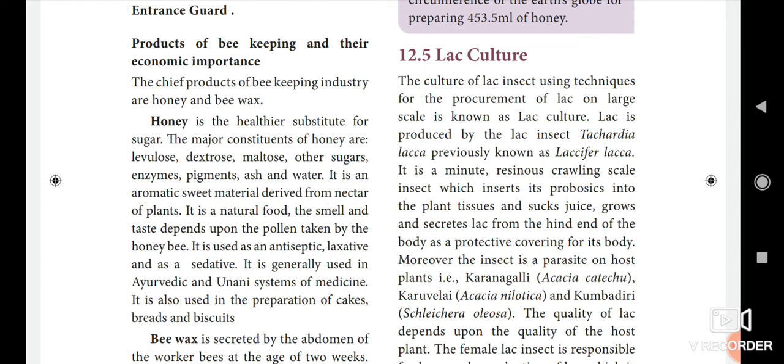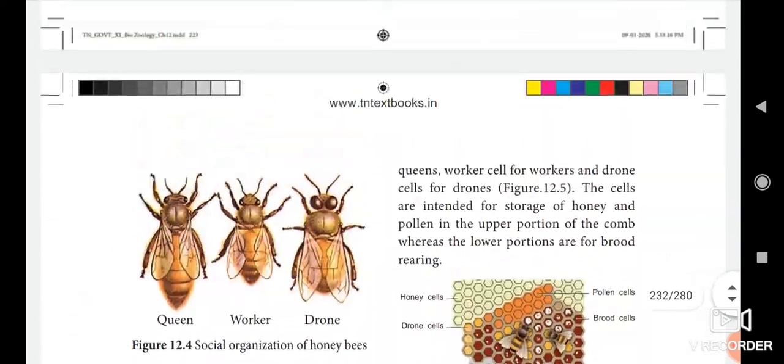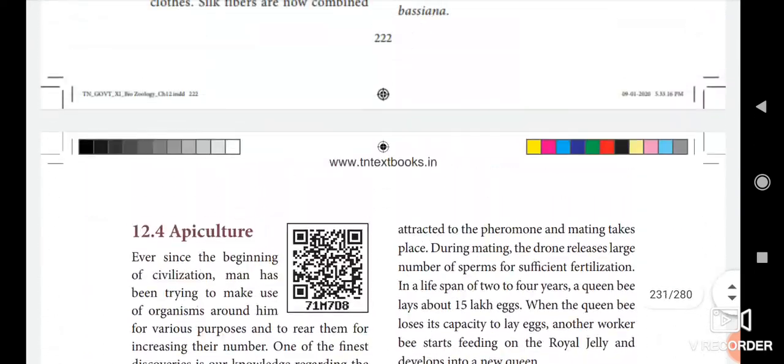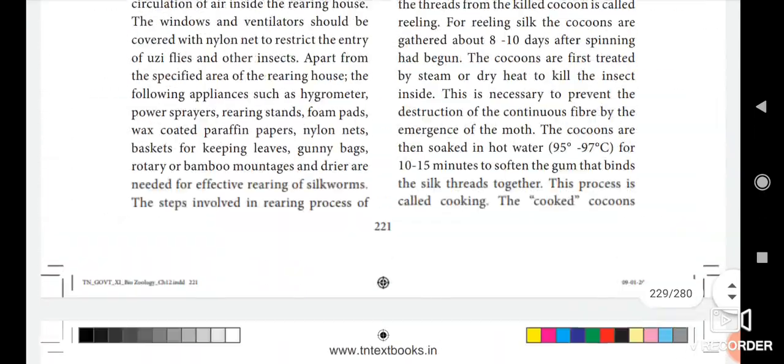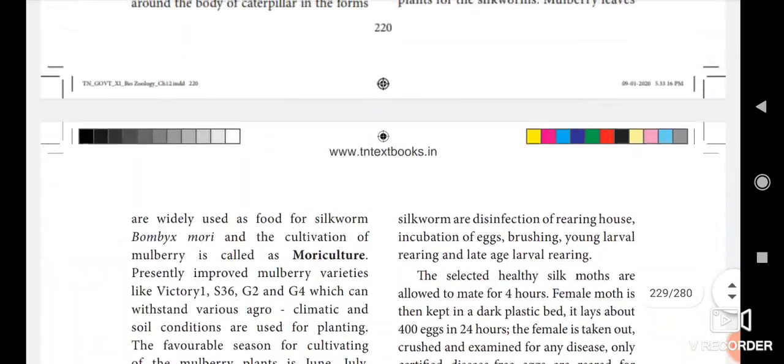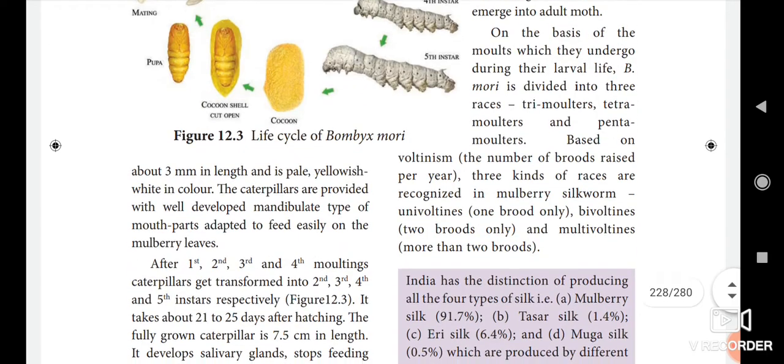In the previous class we saw what is meant by sericulture. Cultivating the silk, isn't it? Yes, the silkworm, that is called sericulture. In that sericulture, the three main components are there. What are the three main components of sericulture?